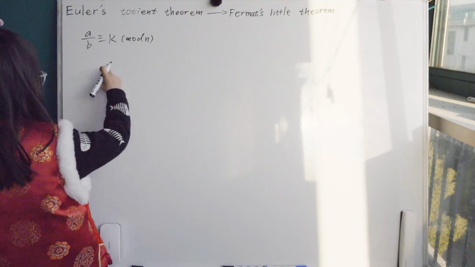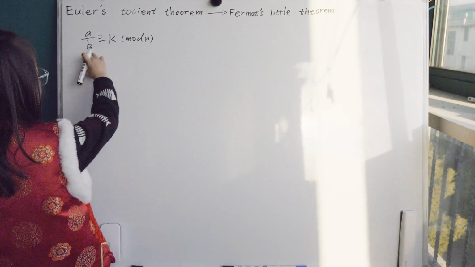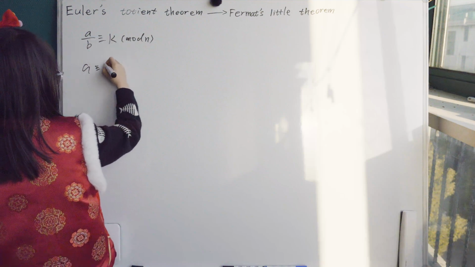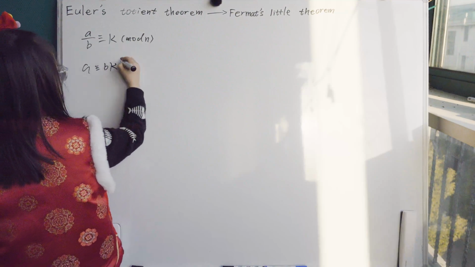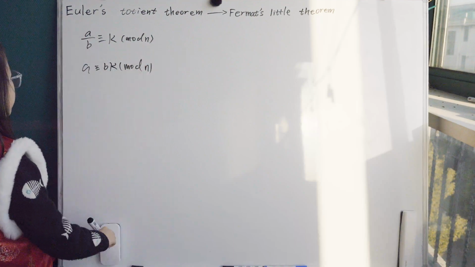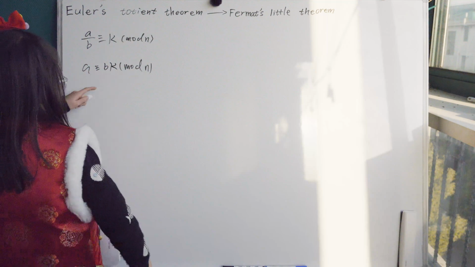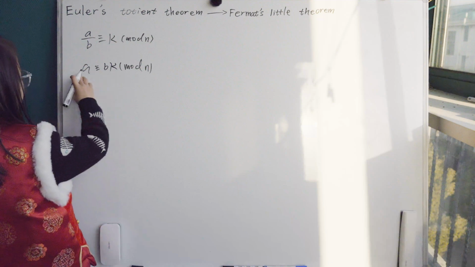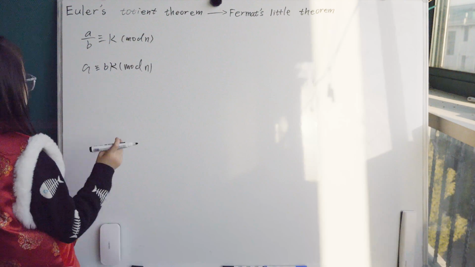So let's see. First I met this problem, and if I want to calculate K, I just multiply both sides by B. So I have A congruent to B times K, mod N. Okay, great. So A is congruent to B times K mod N. So the problem is, what is the K?